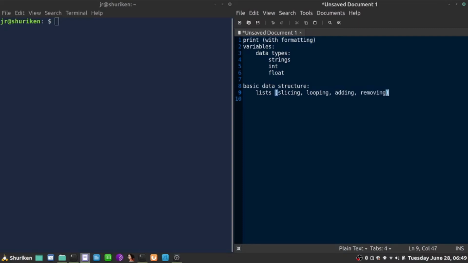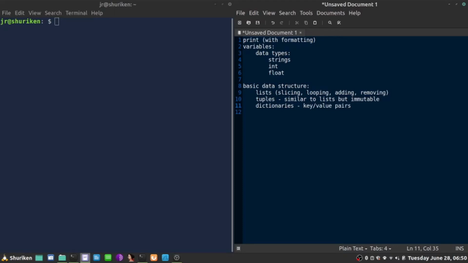What else did I learn? Dictionaries. Actually, first tuples, which were similar to lists, but immutable. They are immutable, so they cannot change their values. They can only overwrite them. Dictionaries, which are key value pairs.